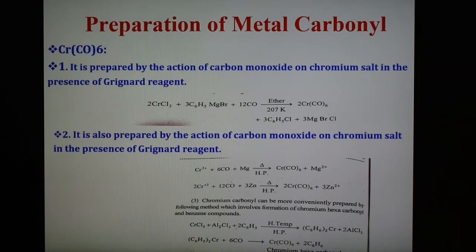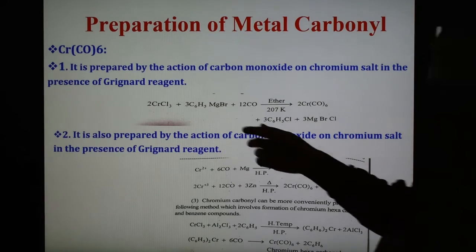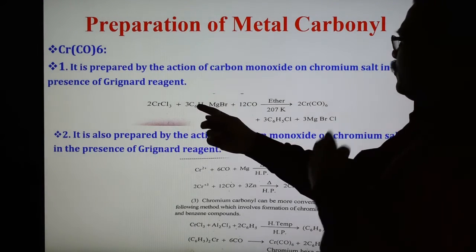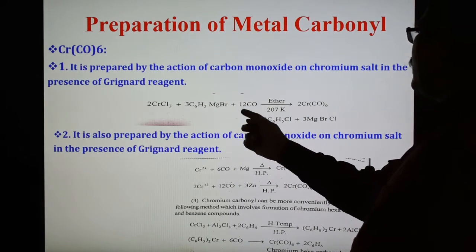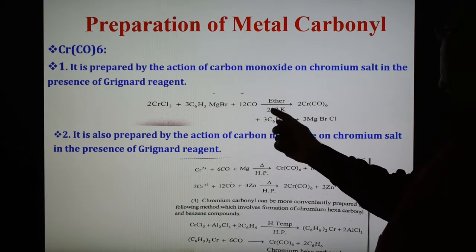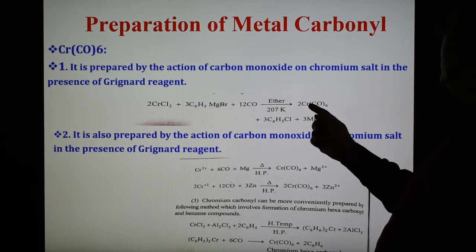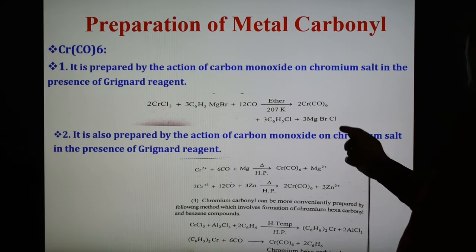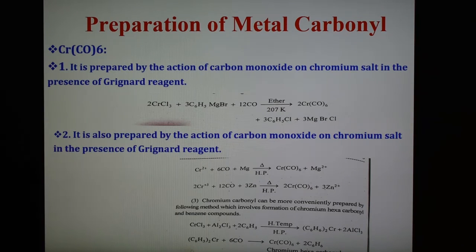Third compound is chromium hexacarbonyl, and the first method is prepared by the action of carbon monoxide and chromium salt in the presence of Grignard reagent. So this is chromium salt, chromium chloride. This is the phenylmagnesium bromide Grignard reagent and carbon monoxide in the presence of ether, and after that, at this temperature we get Cr(CO)6 and phenyl chloride, and MgBrCl gets released. So in this way chromium hexacarbonyl compound can be synthesized or prepared.